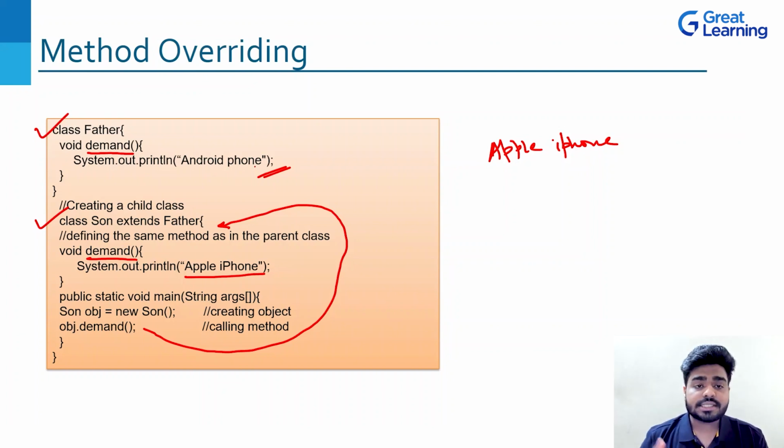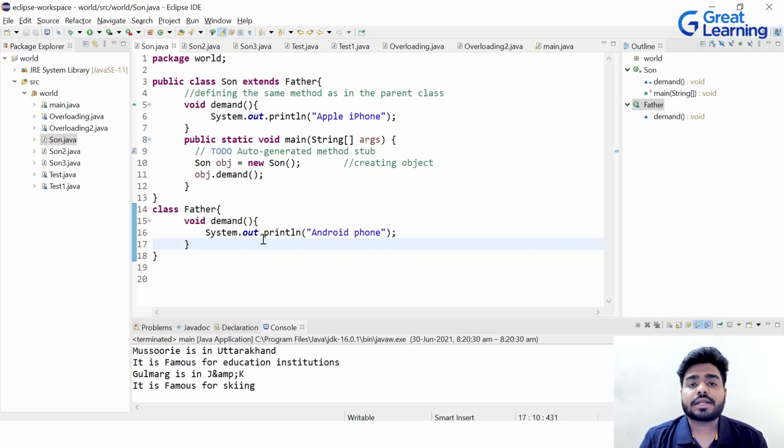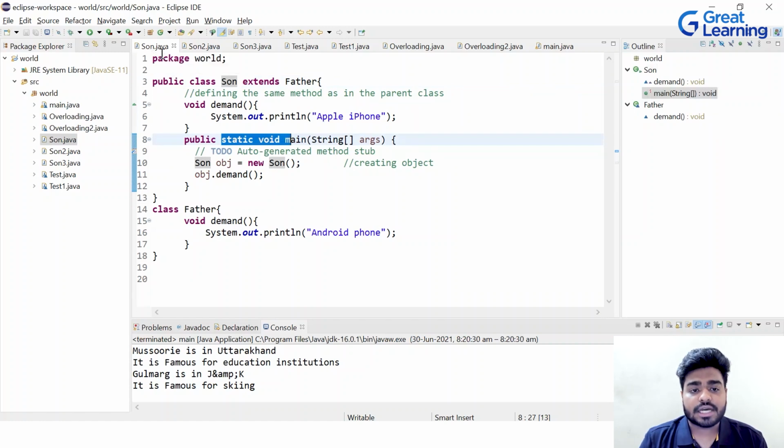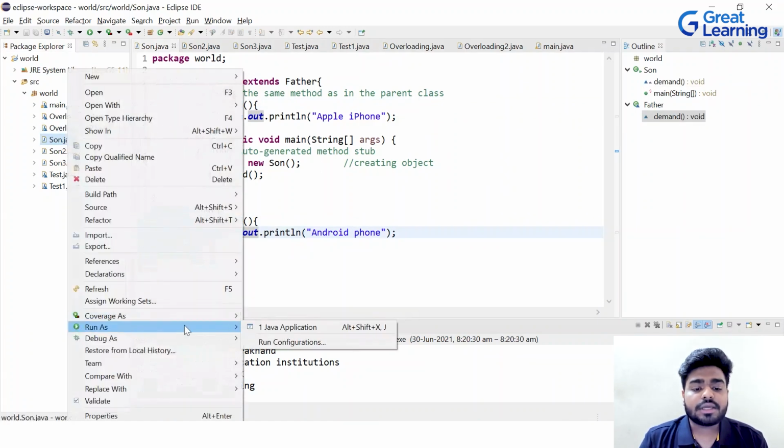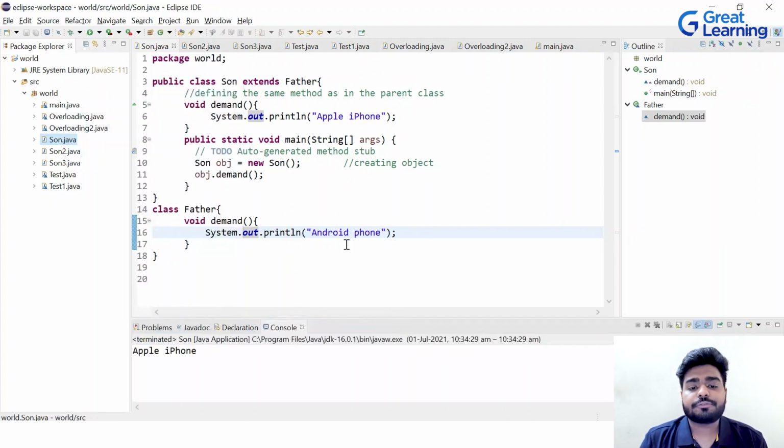Now, if you have not understood this, let's move it into Eclipse and let's see the same program. How does it work? So as you can see, now we are on Eclipse and the program is already written. And as you can see, I am writing the son class because it is having the main method. I have written the name of the file as son.java. Okay. And you can see it is having the same function, right? Demand. And here father is also having the demand, right? Now, if I run this particular program, what's going to happen? Basically, it will print Apple iPhone. Why? Because the object which is created is of son and we are calling the demand method. So it is directly printing Apple iPhone.